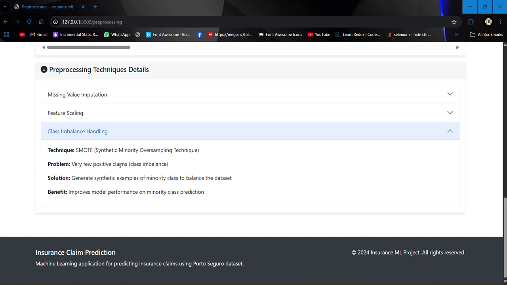What it is saying is that there are mostly positive claims or mostly negative claims, so we don't have balanced classes. For that we are using SMOTE, which generates synthetic examples of the minority class to balance the dataset, and it improves our performance on minority class prediction.